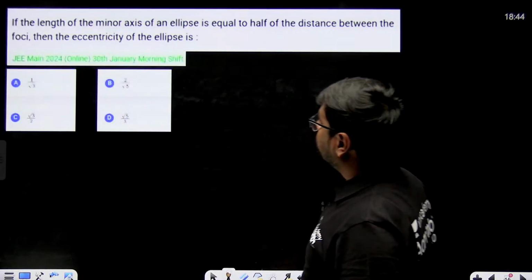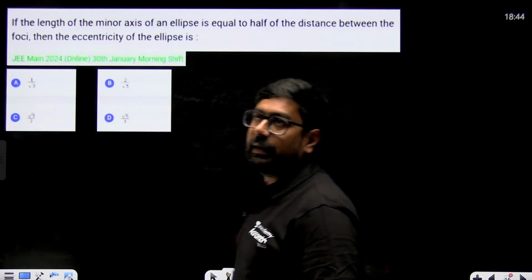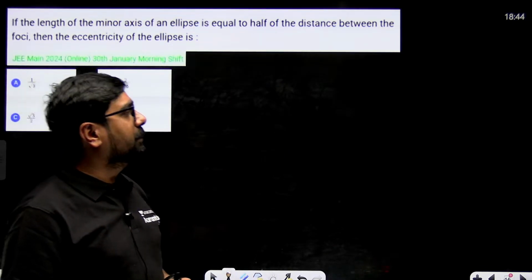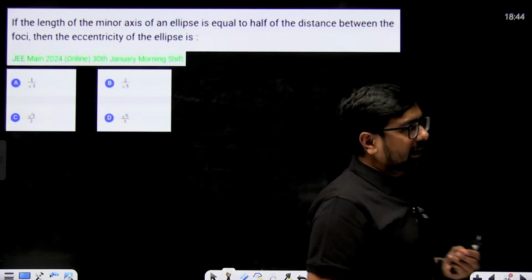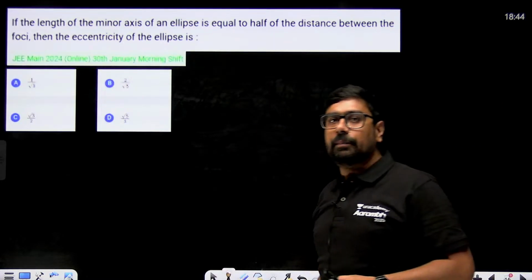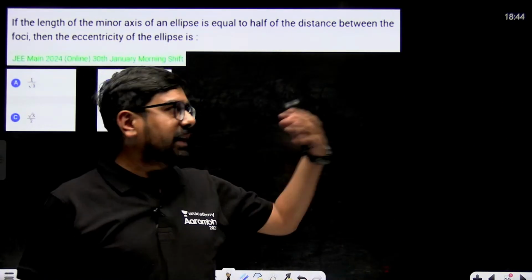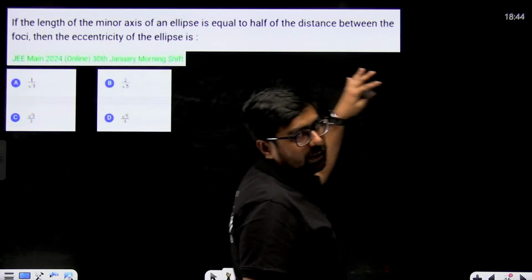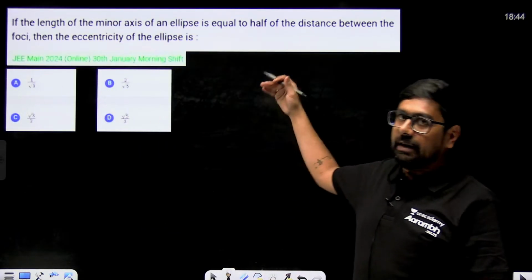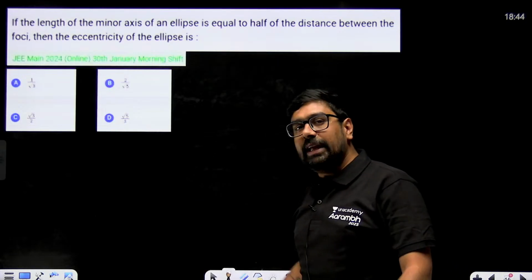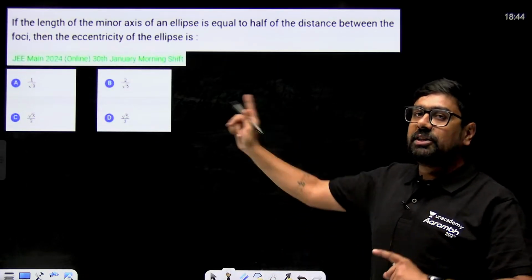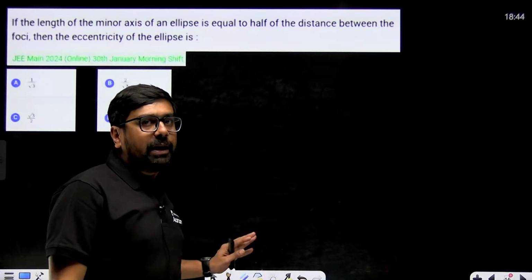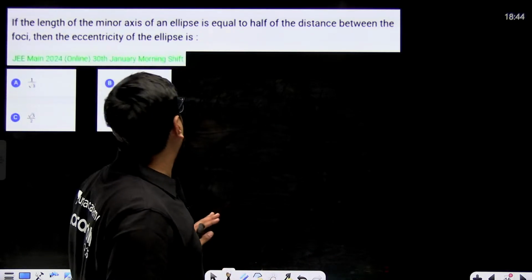Next, 2024. In 2025 we have seen 4 to 5 questions of ellipse, right? 1 or 2 I think will be in the other part. One was chord with the given midpoint, which I'll take further of 2025. So 98% of the questions came from the basic definitions only. Tangents and normals are not coming in coordinate geometry, especially in conics.